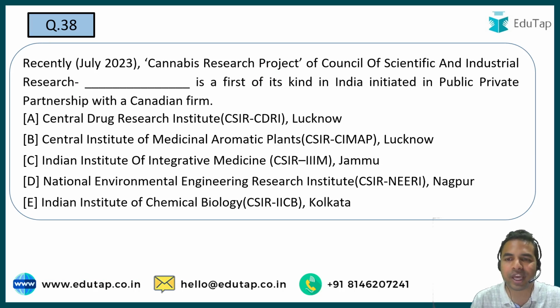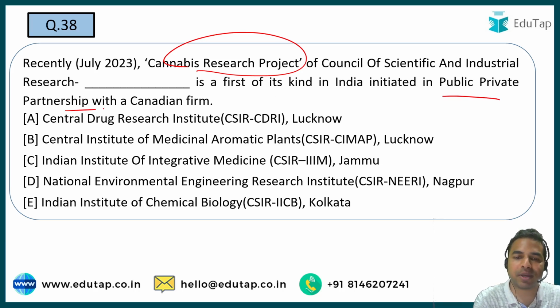The next question is on the Cannabis Research Project. ठीक है जी, तो Cannabis Research Project CSIR, और you have to tell me the name of the organization जिनके बीच में पब्लिक प्राइवेट पार्टनरशिप के अंदर ये हुआ है with a Canadian firm.